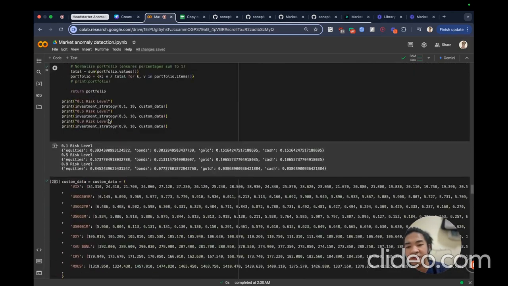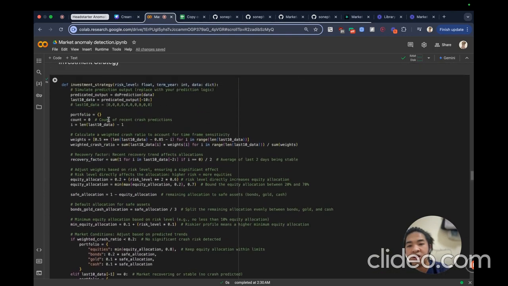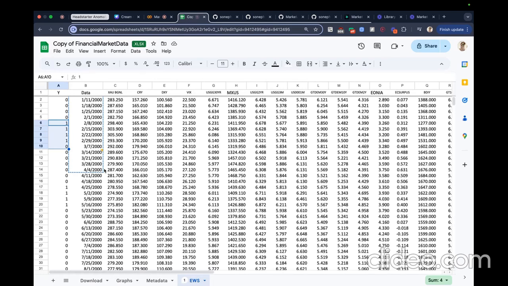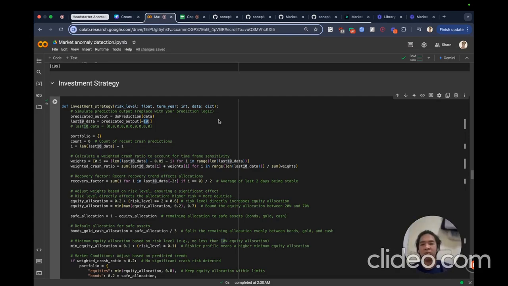In the investment strategy, I'm looking at a range of 10 days, which is pretty little, at most about 1 month, maybe 3 months, but I think it's not enough.